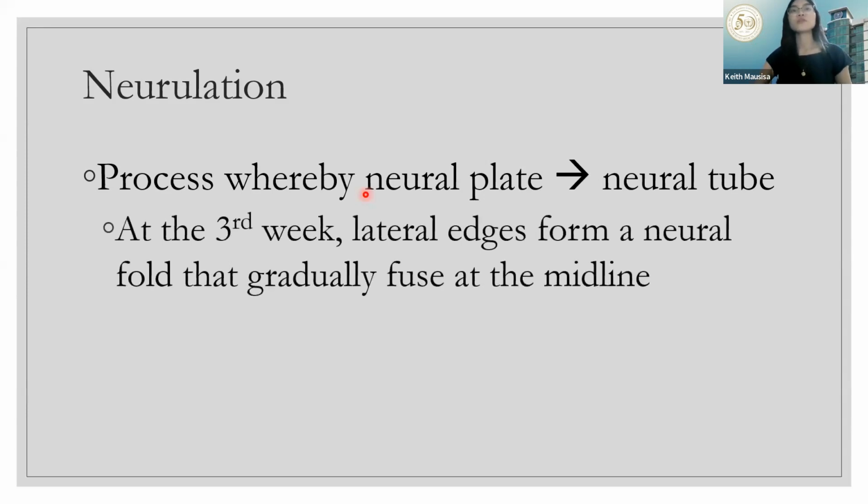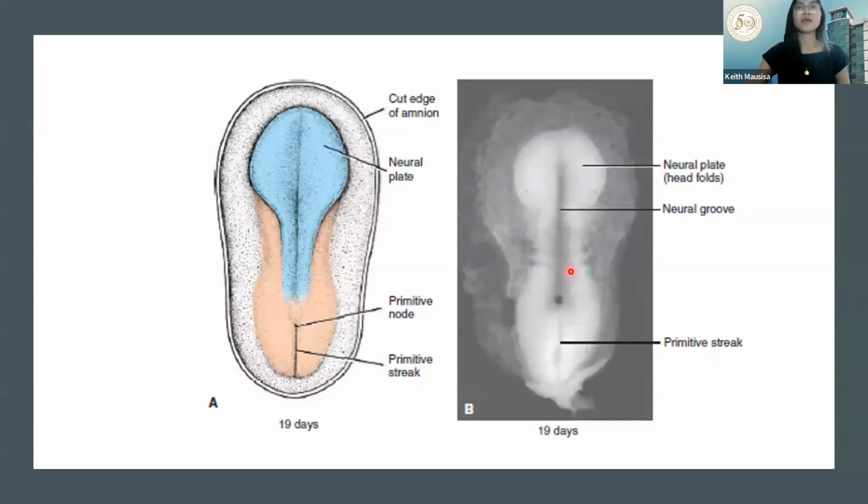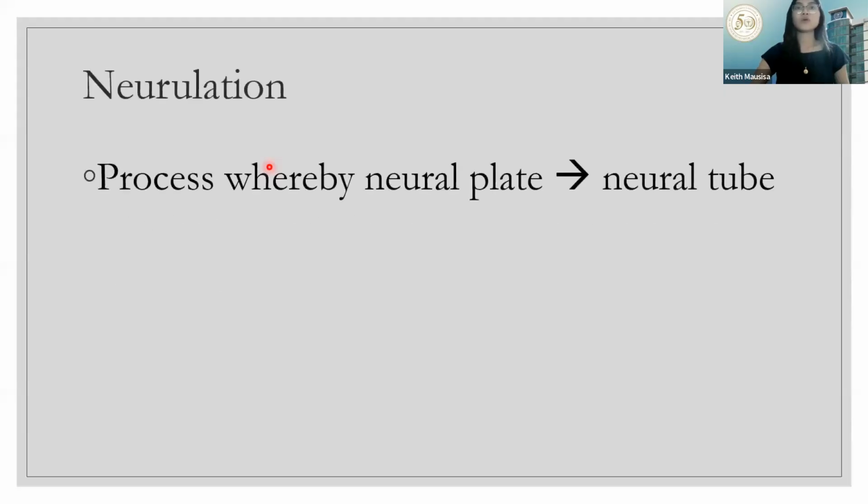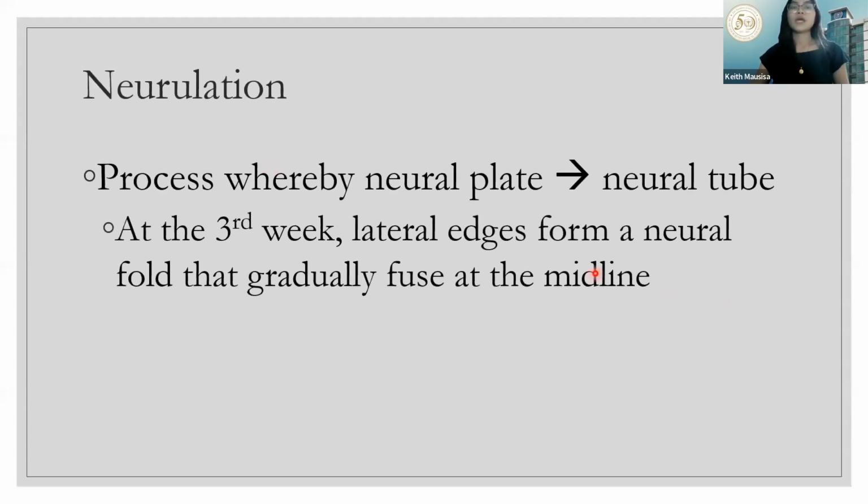At the third week, the lateral edges form a neural fold that gradually fuses at the midline to become a tube. The lateral edges of your neural plate will approximate, form a neural fold, and fuse at the midline to form your neural tube.